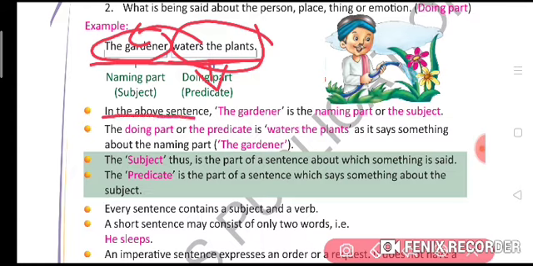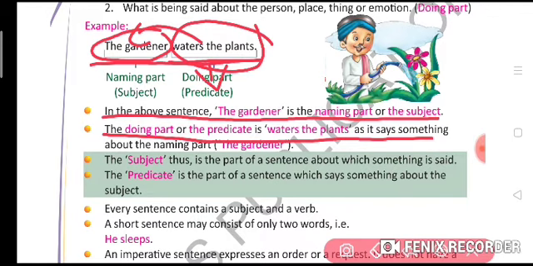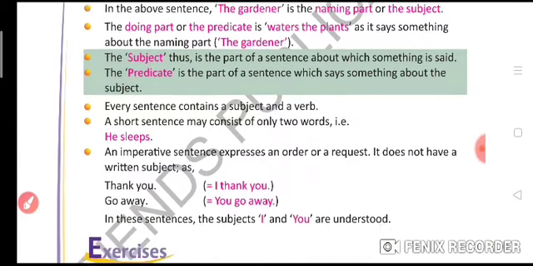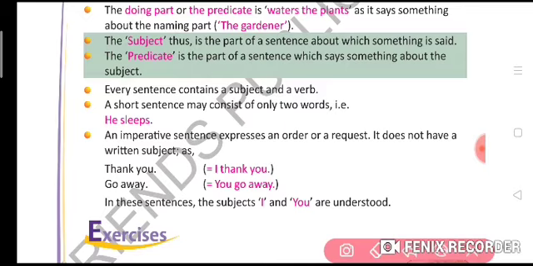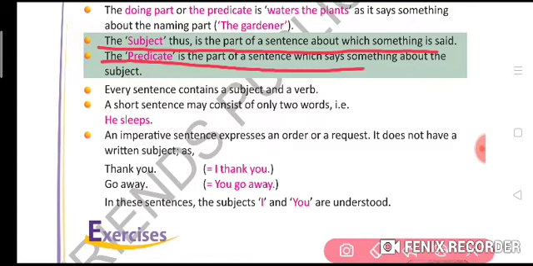In the above sentence, the gardener is the naming part or the subject. The doing part or the predicate is waters the plant, as it says something about the naming part, the subject. So the subject is the part of a sentence about which something is said, and the predicate is the part of a sentence which says something about the subject.